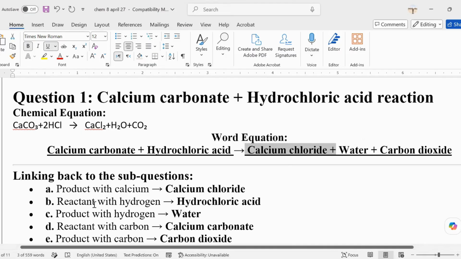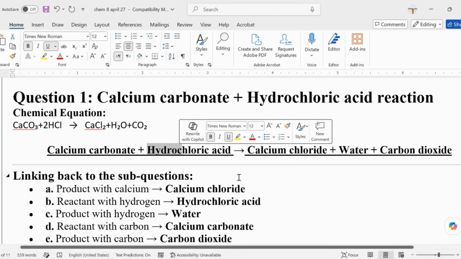What is the reactant? When you say reactant, these are the elements before the arrow. What's the reactant with hydrogen? You have, of course, hydrochloric acid from the word itself, hydro. Hydro means hydrogen.